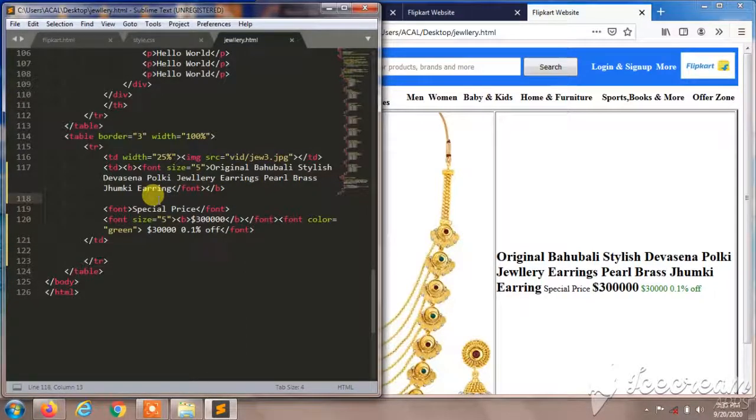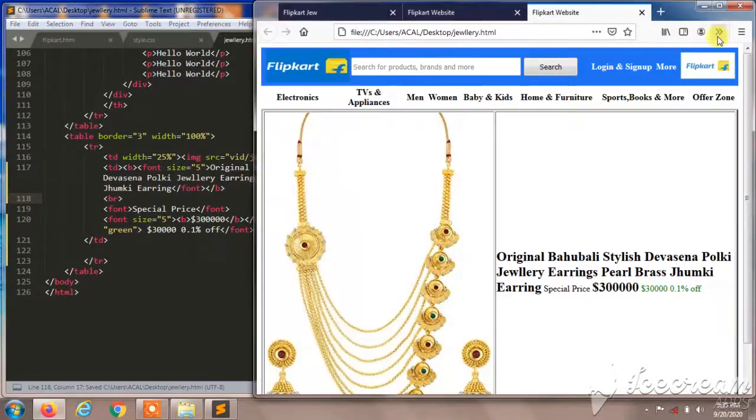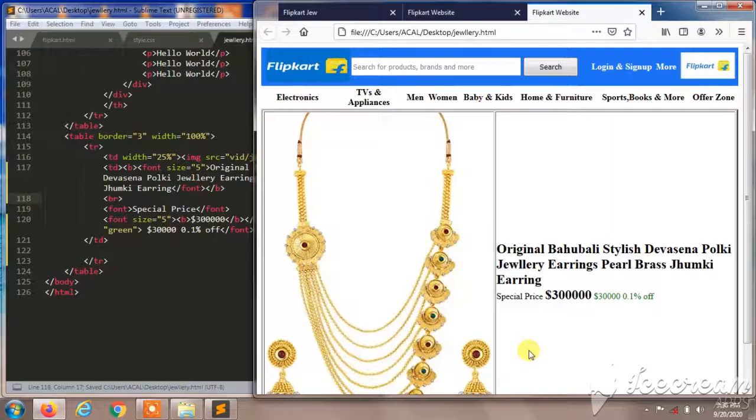So I'll give BR command. We should not use it here. Come on, dude. Yes, BR. And I'll reload this. You can observe it was in this new page.